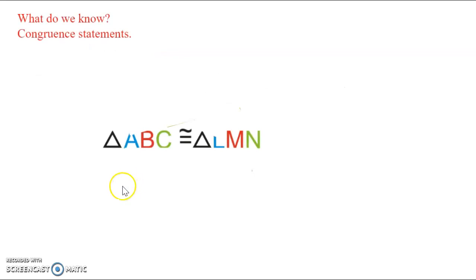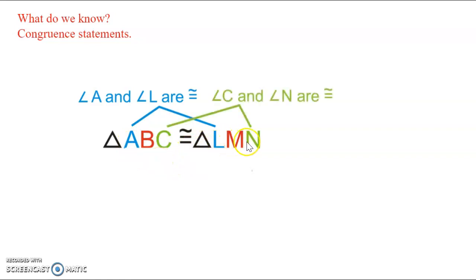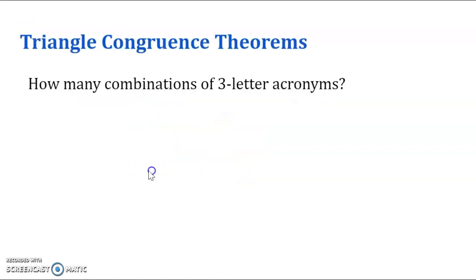So what do we know so far? We know triangle ABC is congruent to triangle LMN. If we know this, then we know that angle A and angle L are congruent, angle C and angle N are congruent, and angle B and angle M are congruent. Similarly, we know that side AB has the same measure as side LM, side BC has the same measure as side MN, and side AC is congruent to side LN, so that means they have the same measure.